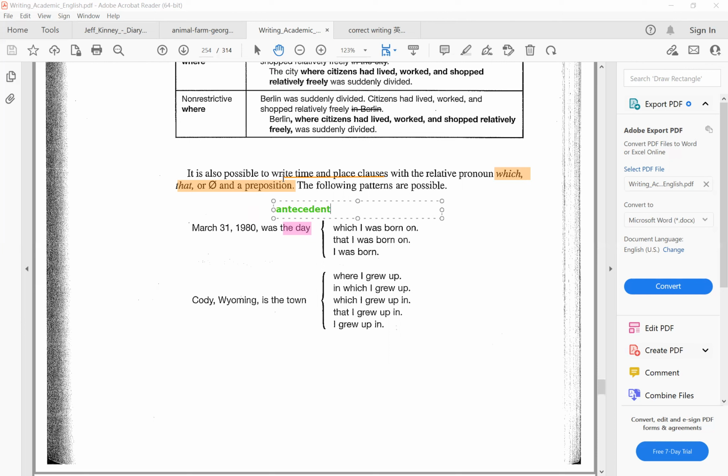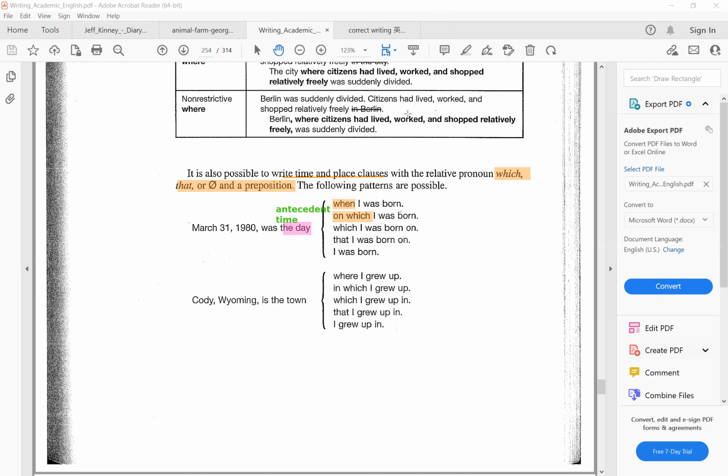And since the day is a time, of course, we can use the relative adverb when. But I can also use on which. Why is that? Because I was born on the day, so I can use the preposition on.